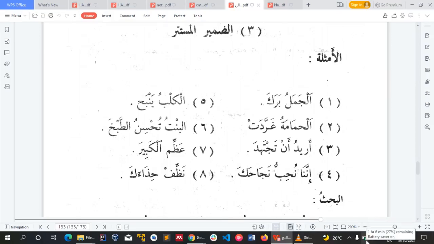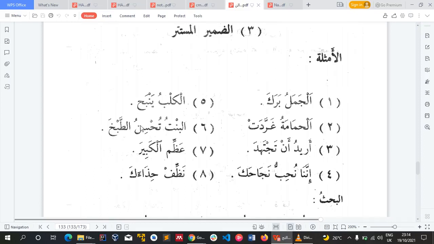So if you were to do the i'rab of this yambahu, or all these ones that have damir mustatir. So yambahu fi'lun mudari'un marfu'un bidammatin zahiratin wa fa'iluhu damirun mustatir. Damir is a hidden pronoun. Taqdiruhu, the estimation is what? Is huwa, because this is third person masculine singular. So we have al-bintu tuhsinu tabkha. The girl is doing the cooking very well. Is perfecting or is doing the cooking very well.